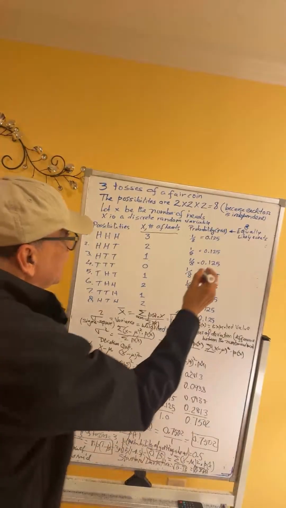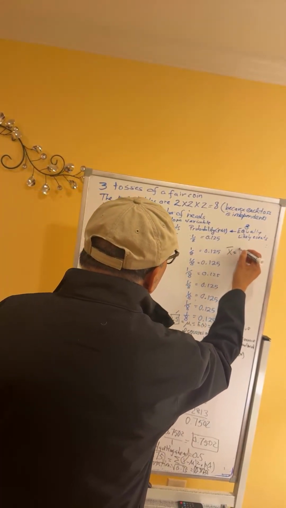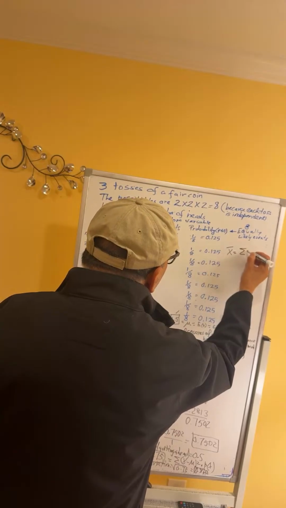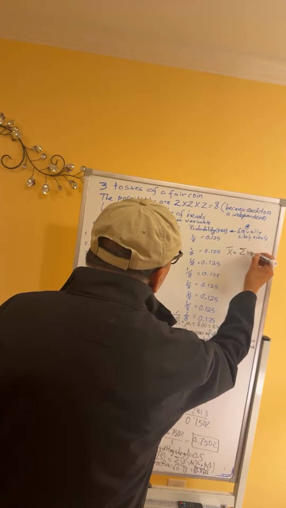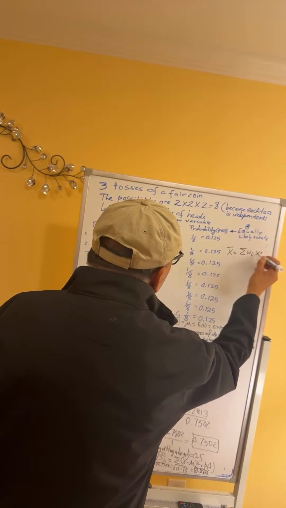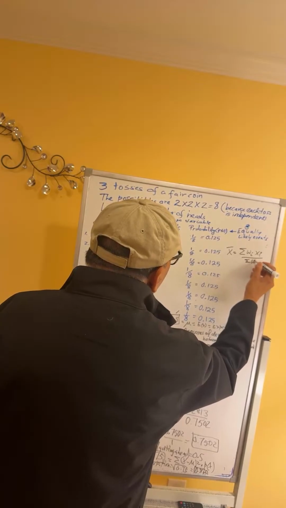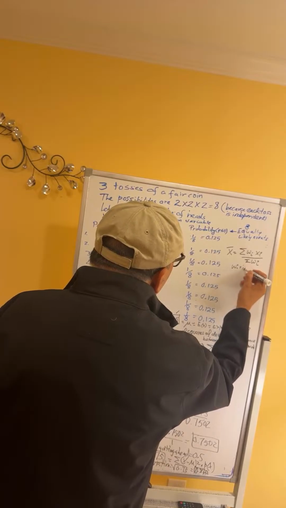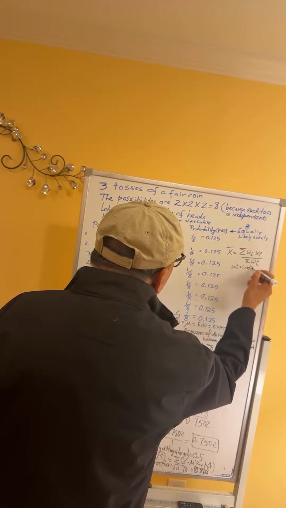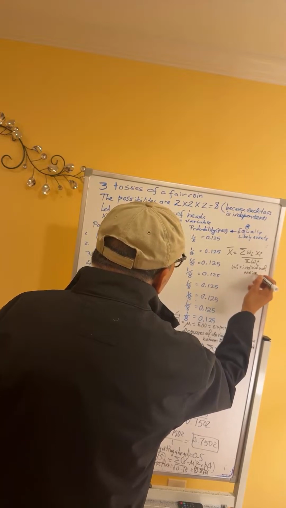And for a weighted mean, the formula is the sum of Wi times Xi, where the Wi are the weights. In my case, the Wi, the individual weights, are the same as the corresponding probabilities.